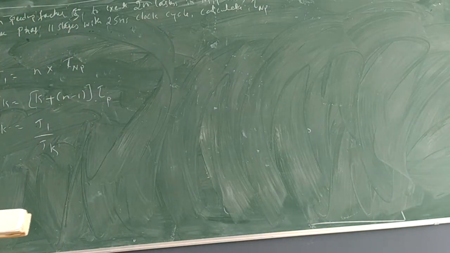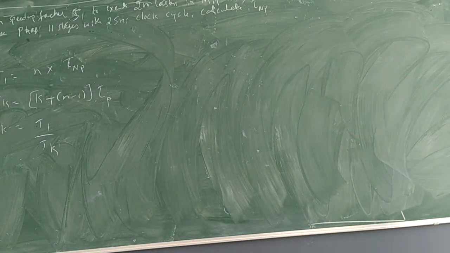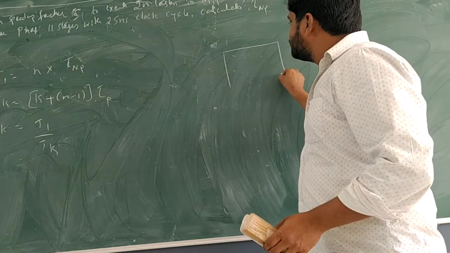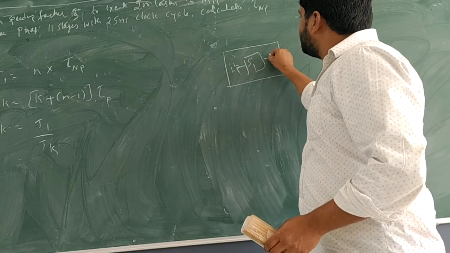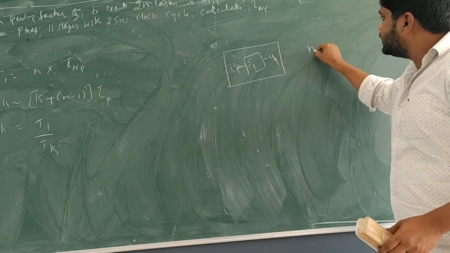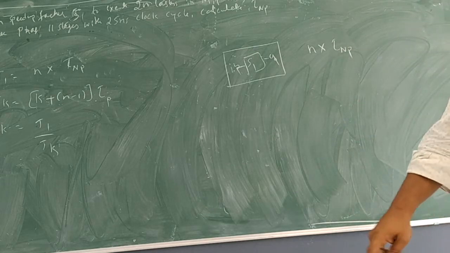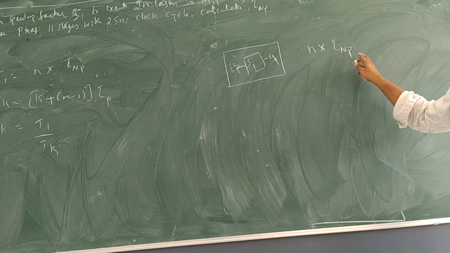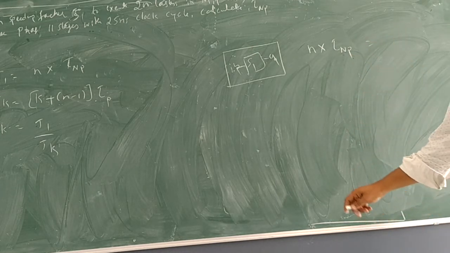Now we have to calculate the clock cycle of the single stage, that means non-pipeline. Let me give you the analysis of what they wanted to ask and what the expectation is. Here, n into tau of np. Tau means clock cycle, np means non-pipeline. So this is one part.